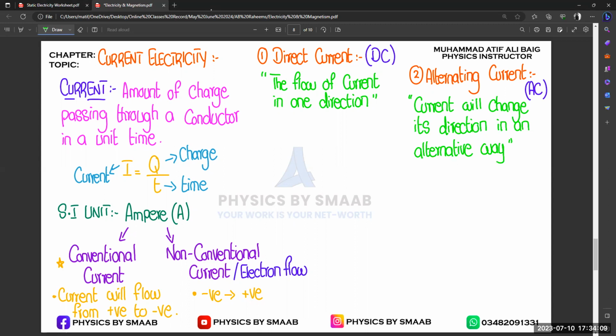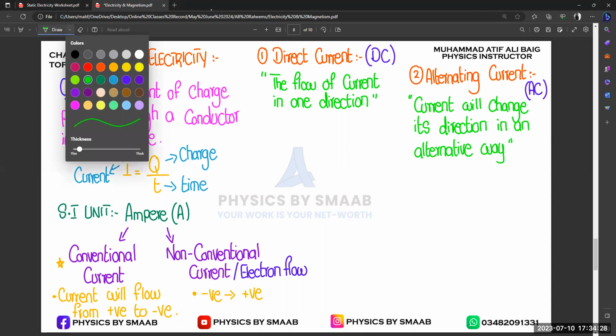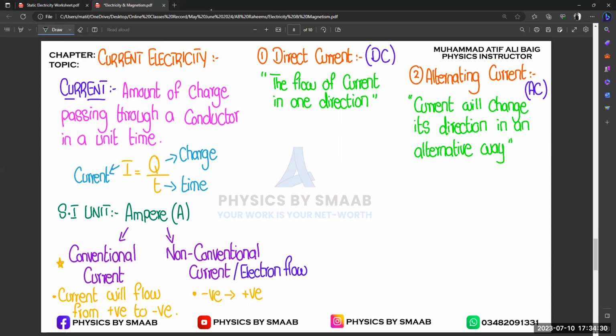Okay, now if we want to draw a graph, because sometimes we need to know about the graphical representation. In the motion chapter we discussed graphs, so most of the time they ask you the concept in the form of a graph. You need to know how graphs are drawn for both direct and alternating current.